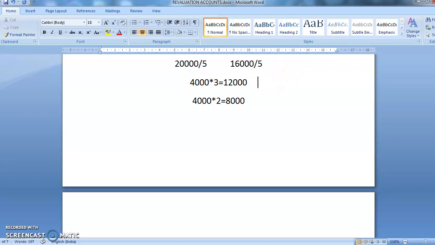3,200. Again, the first partner will get 3 parts. So 3,200 into 3 is equal to 9,600. The second partner is getting 3,200 into 2. How much will he get?